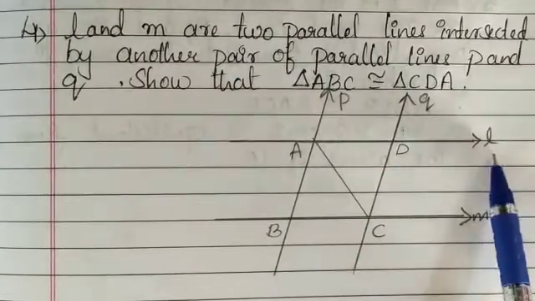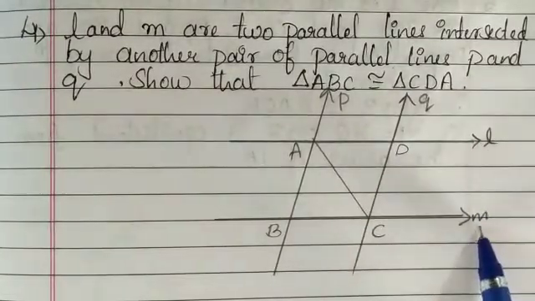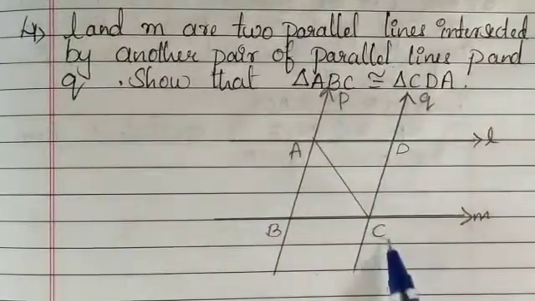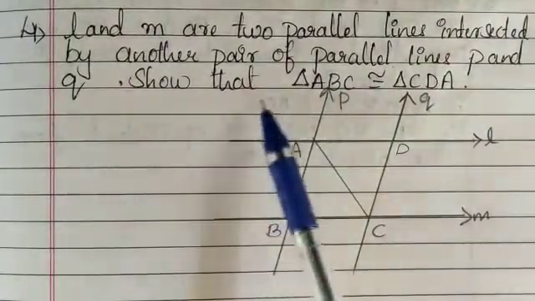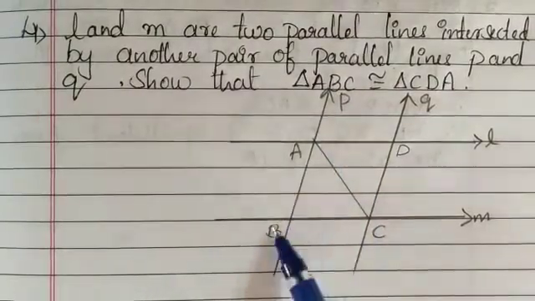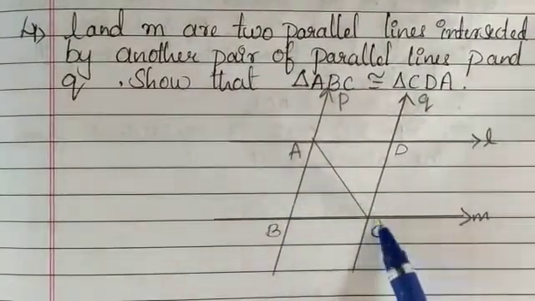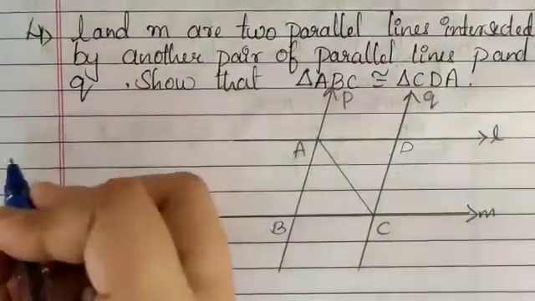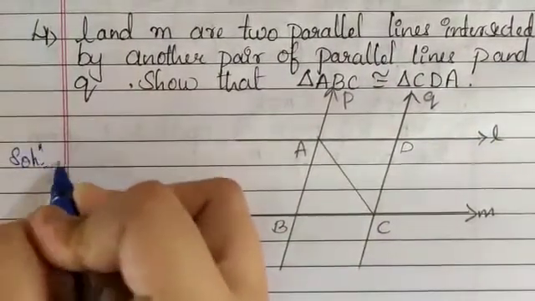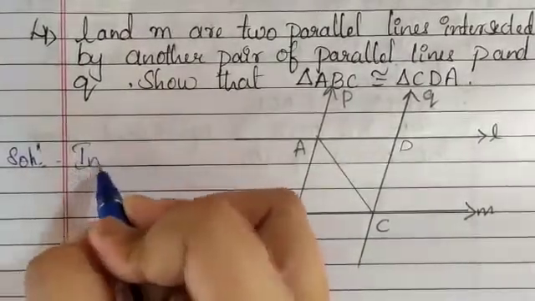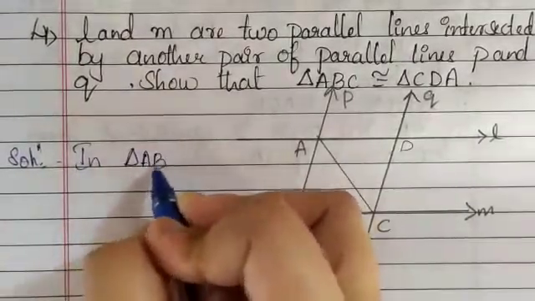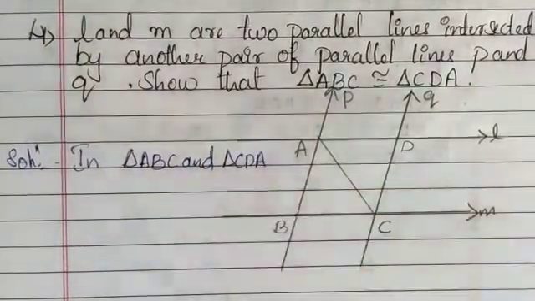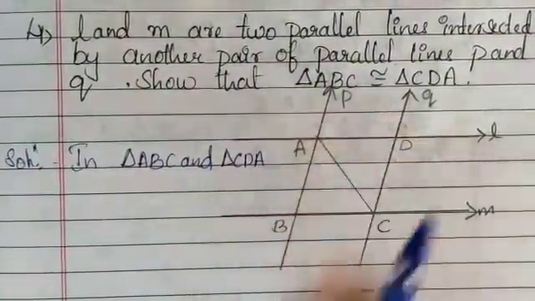That means given here, L and M are two parallel lines which are intersected by another pair of parallel lines P as well as Q. We have to prove that triangle ABC is congruent to triangle CDA. So let us do the solution. Let me consider triangle ABC as well as triangle CDA. I have taken two triangles, ABC as well as CDA.